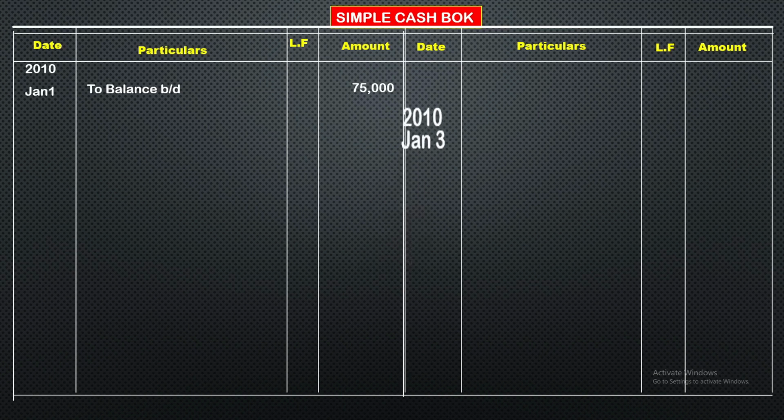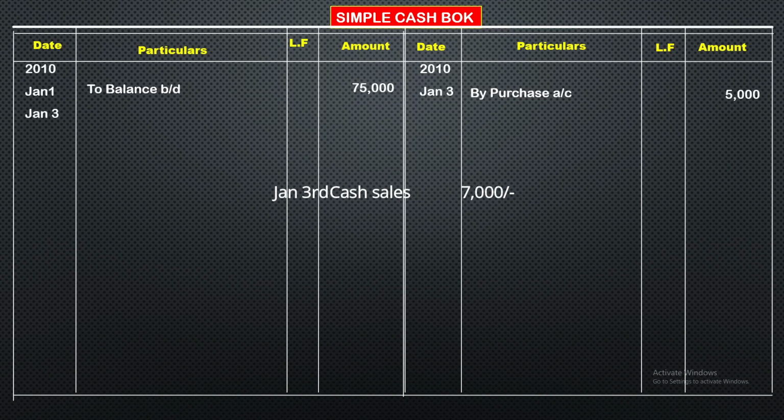Next, credit side, 2010 January 3rd, purchased goods. When we are purchasing, cash is going, so we should show by purchases, amount is 5,000. Then debit side, January 2, sales. We sold goods for cash, so cash is coming: to sales, the amount is 7,000.